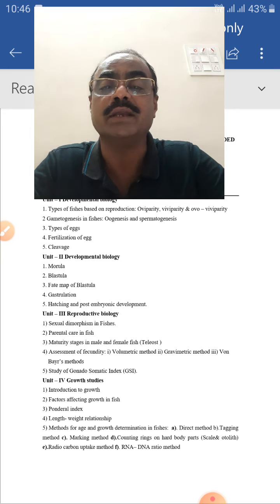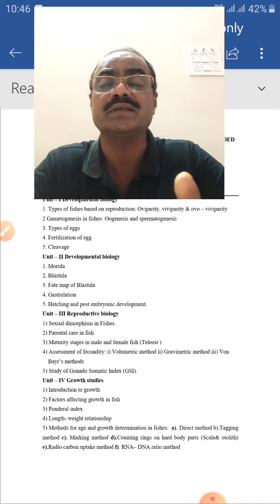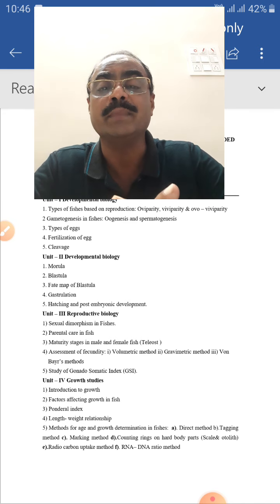The third unit is reproductive biology. Under reproductive biology, there are again 5 subunits. First is the sexual dimorphism in fishes. Generally, you know that fishes do not have sexual dimorphic characters. Generally, you cannot distinguish externally whether it is male or female.